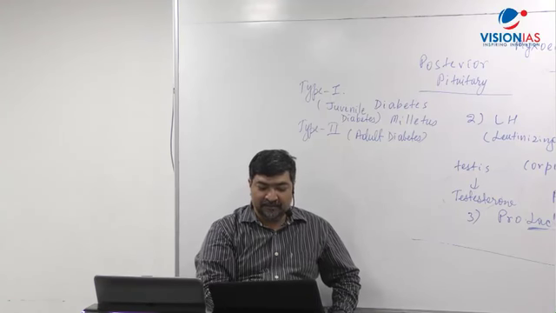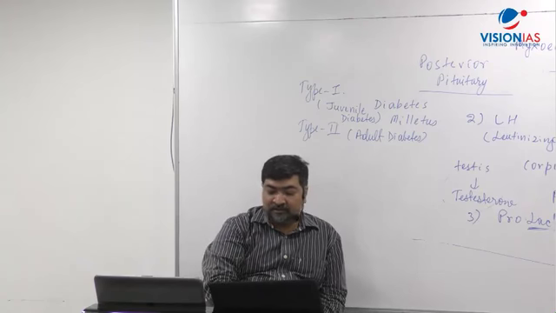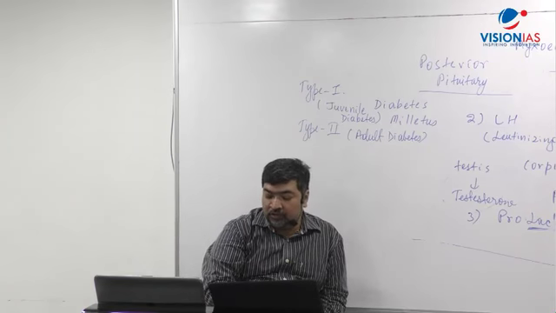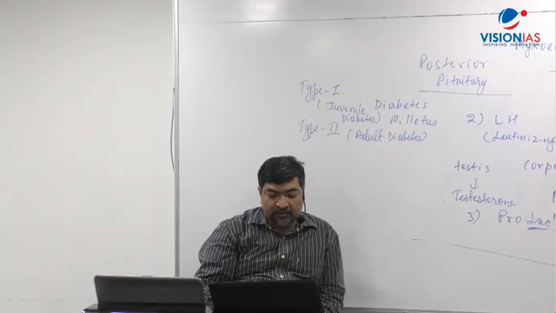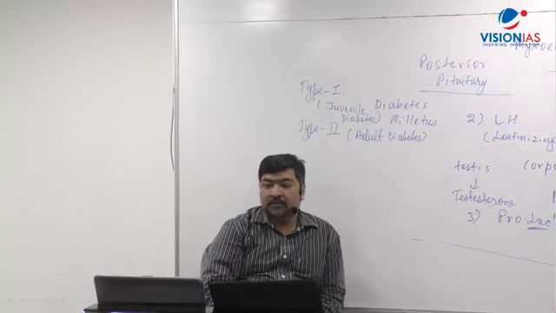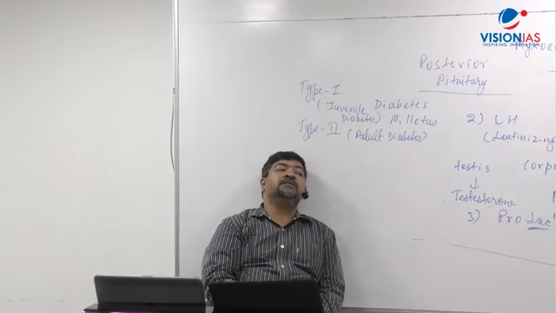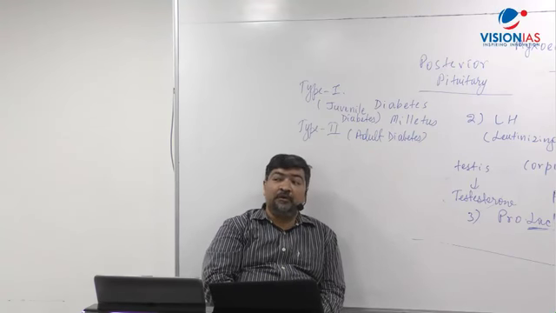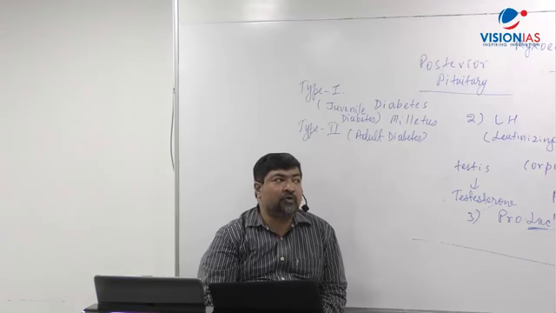Right. Now you can write next, mineral corticoids. Now, a very important example of mineral corticoid I'm giving. For example, aldosterone.